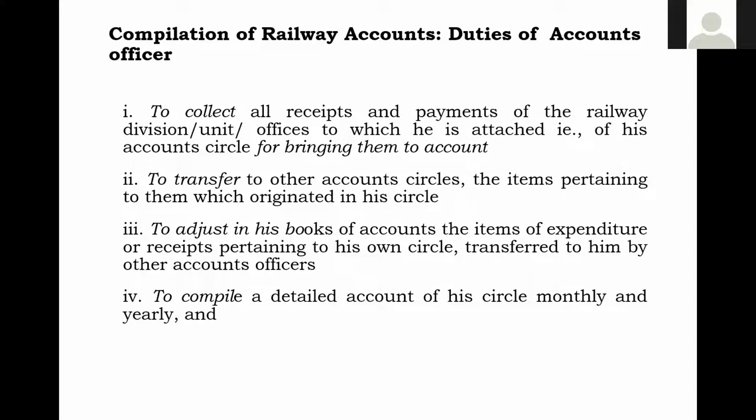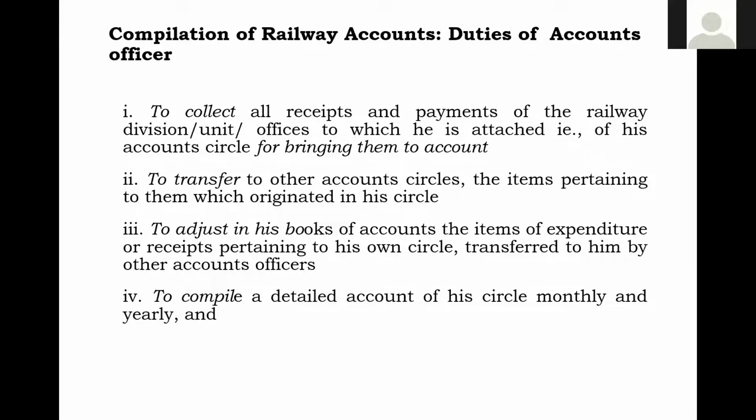Once we do this account current, this account current will show the receipts of the accounting circle which are collected, which are transferred to other units, and which are adjusted in our books. So the transactions of receipts and disbursements, both pertaining to the accounting circle, will be available, and then they will be entered in a prescribed format.